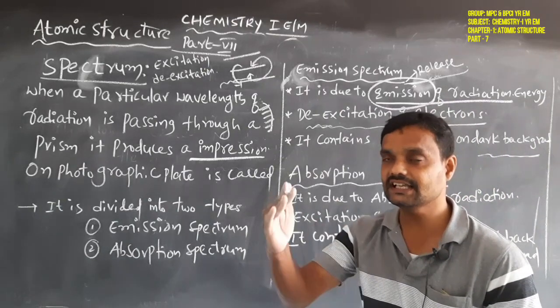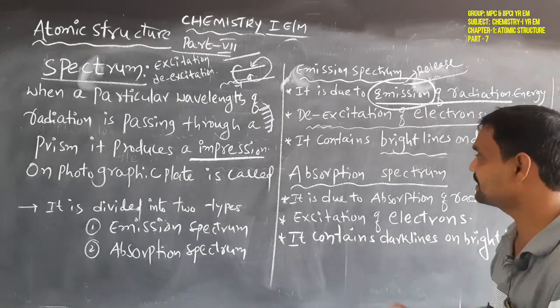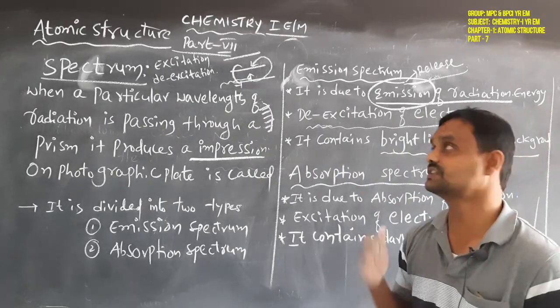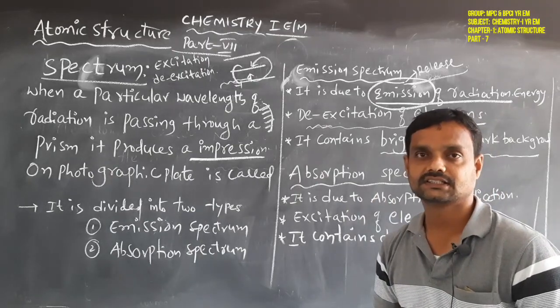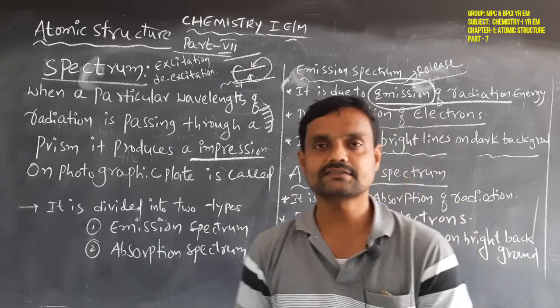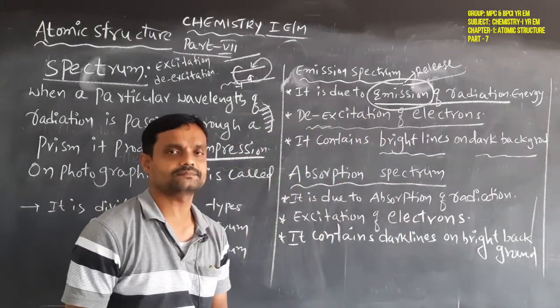Already we have learned about de-excitation of electrons. And it contains bright lines on the dark background. This is the meaning of emission spectrum. Next, another one is the absorption spectrum, exactly opposite to the emission spectrum.